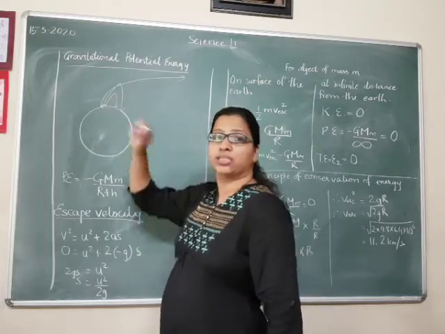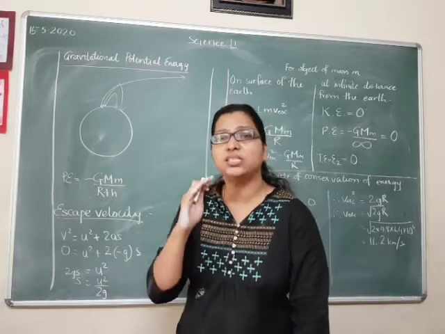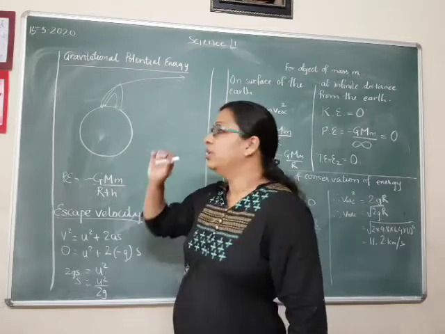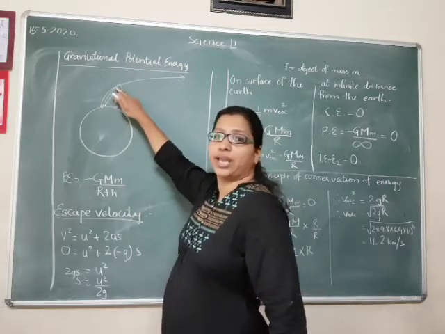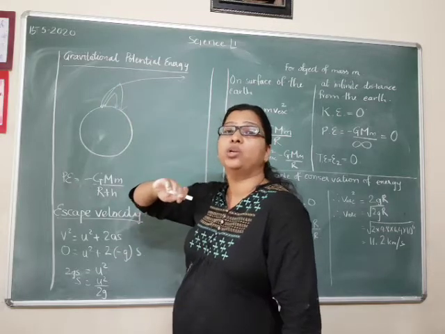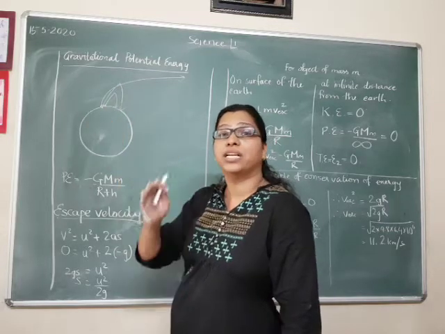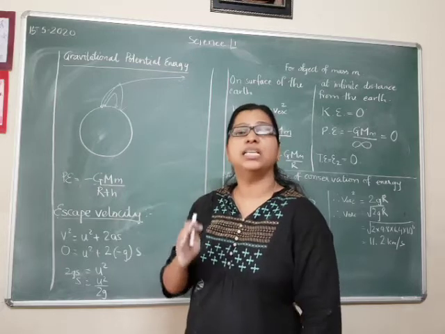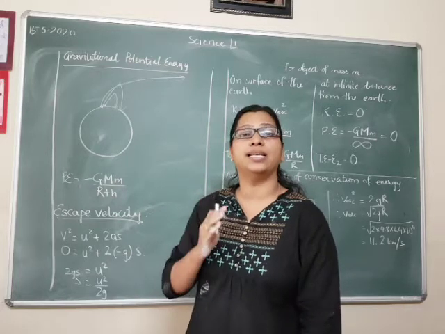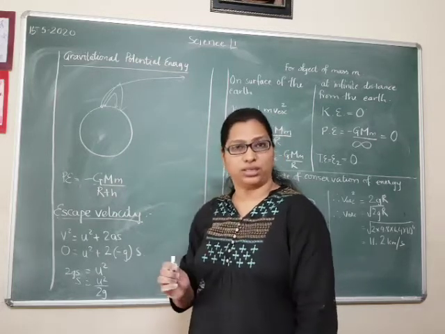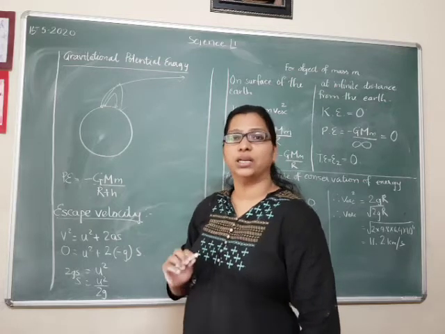So this velocity at which the object is able to cross the gravitational pull of the earth is called its escape velocity. I hope this concept is clear with you.